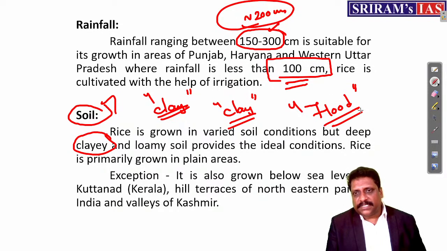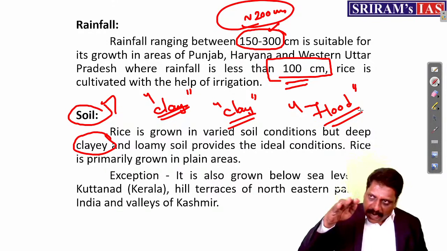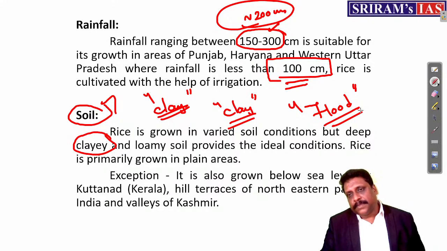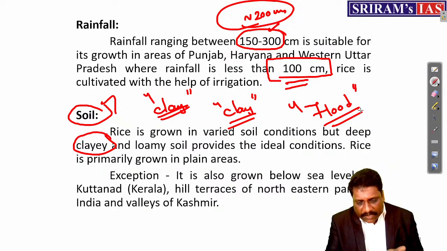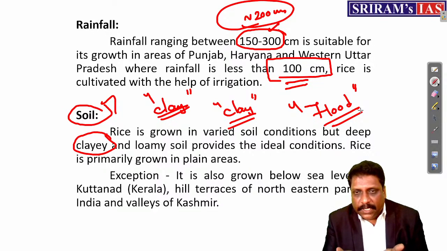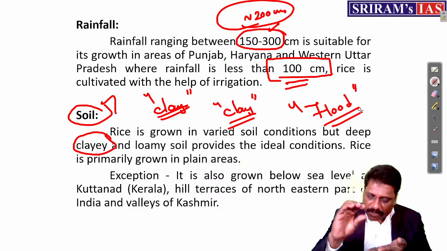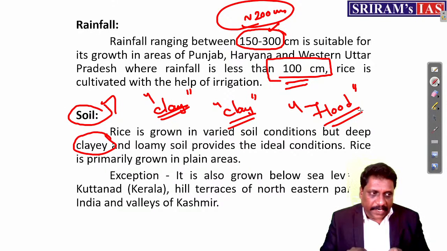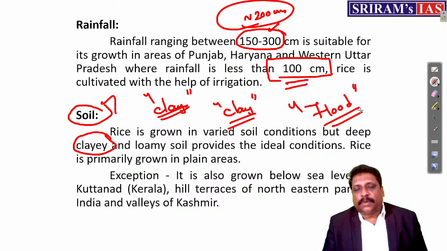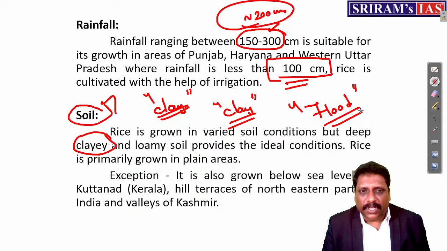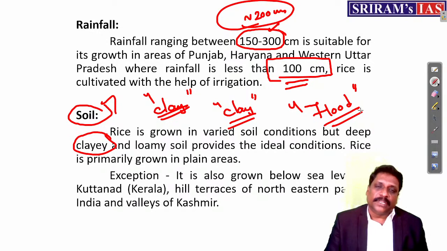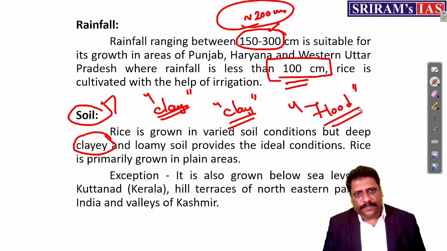Flood irrigation means we allow the water to be stagnant in the land for a few days. So only if the soil has the capacity to retain the water, where percolation is very limited, can that soil be more useful for rice cultivation. So clay soil is that soil which has the least percolation, right?